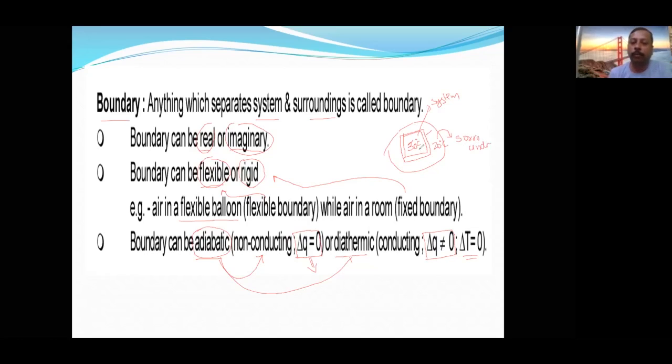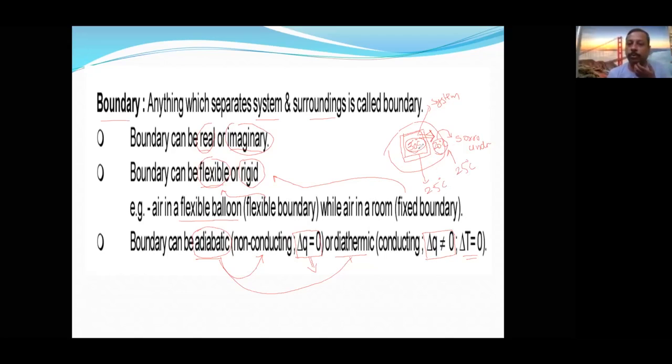Now heat will flow from 30 degrees Celsius to 20 degrees Celsius, because heat always flows from high temperature to low temperature. But till what time will it flow? Till the temperature of the system is reduced and becomes 25 degrees Celsius, and the surrounding temperature increases and becomes 25 degrees Celsius.